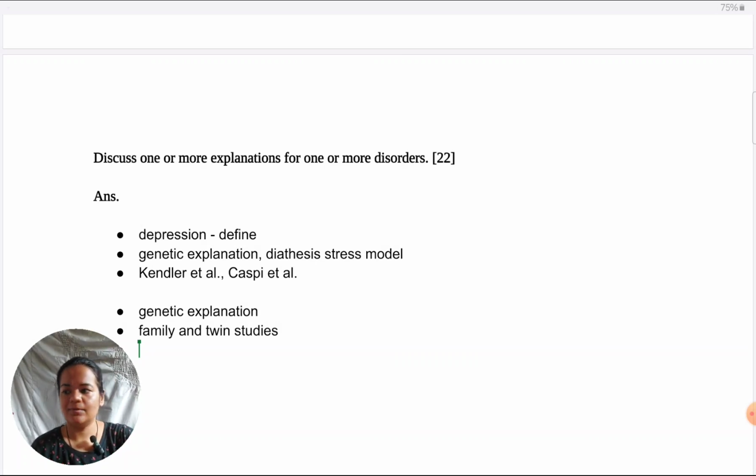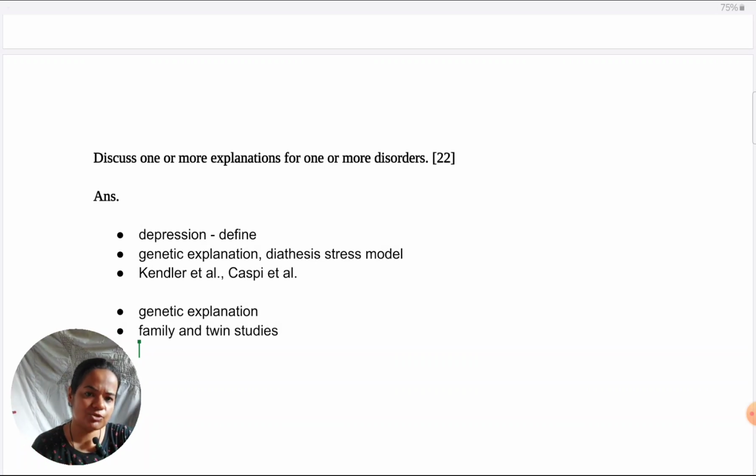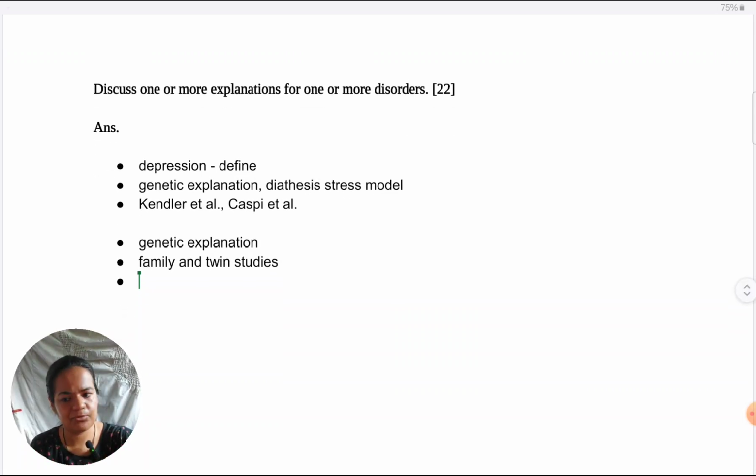Then I would just give a line on what is the logic underlying twin studies, why monozygotic and dizygotic twins are compared, how comparing them helps us to conclude that any given disorder, if seen with a higher concordance in monozygotic twins, is bound to be genetic to a strong degree. So those type of things I'll explain. After having sufficiently given what the genetic explanation is, then I will bring in the Kendler et al. study.